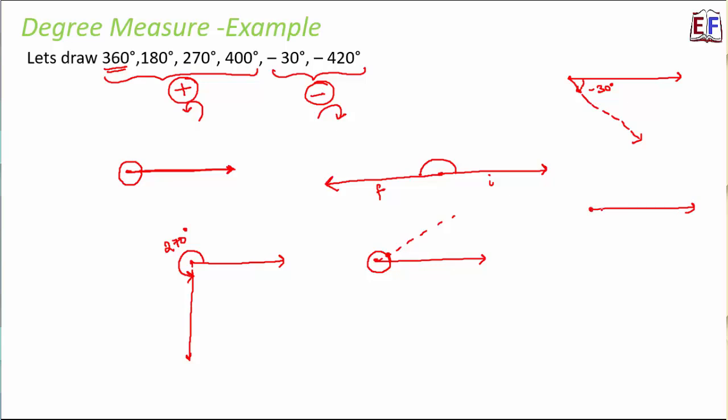Similarly, minus 420 degree, what would it be? So it will start from this point, but now it will move like this. So this is one complete rotation, so minus 360 degree. But even after that, it has to go for another 60 degree. So let's say it is somewhere here, and then this becomes minus 420 degree. Okay, so in this fashion, we can draw many different angles, and this gives us a complete clarity on degree measure. So we understood what is degree measure.